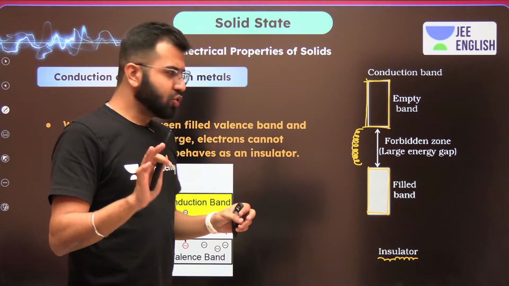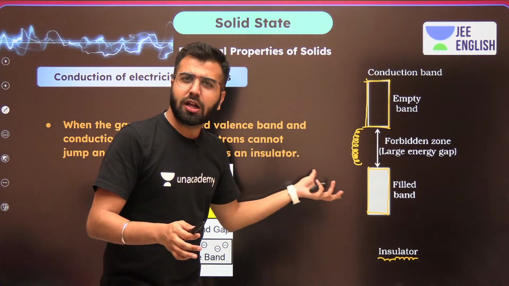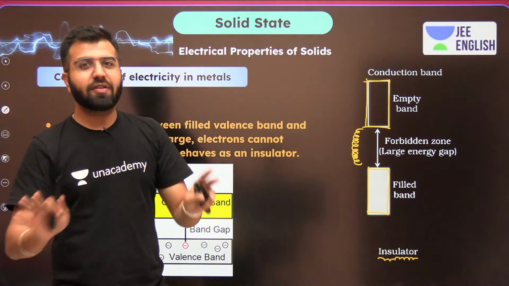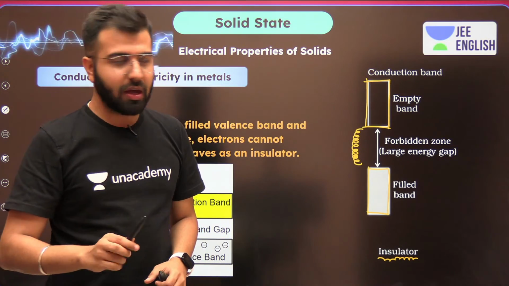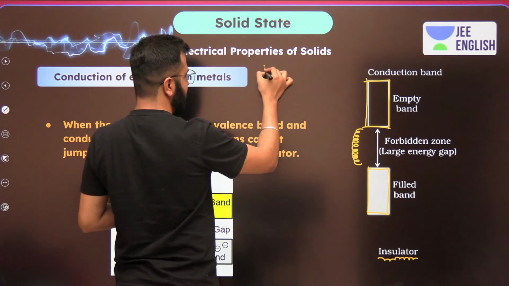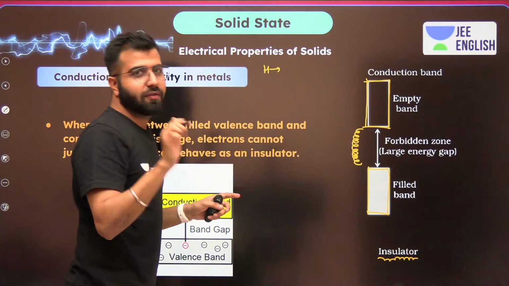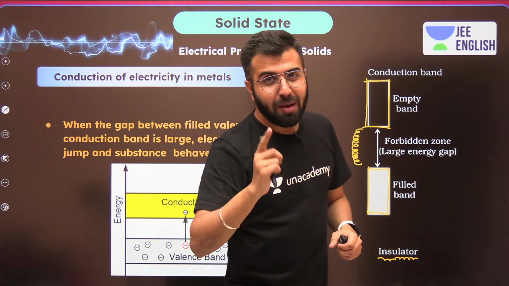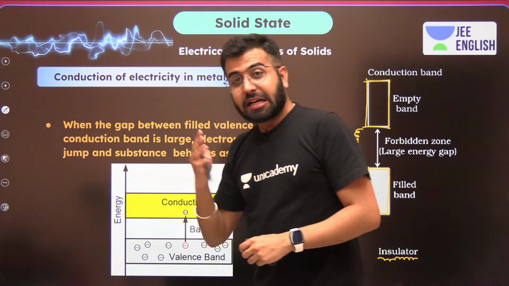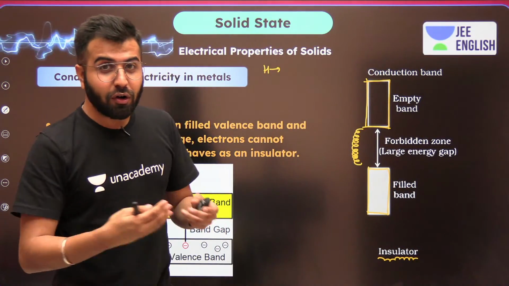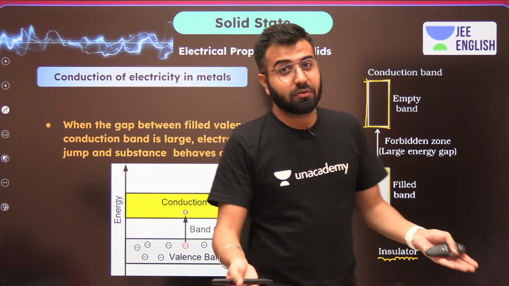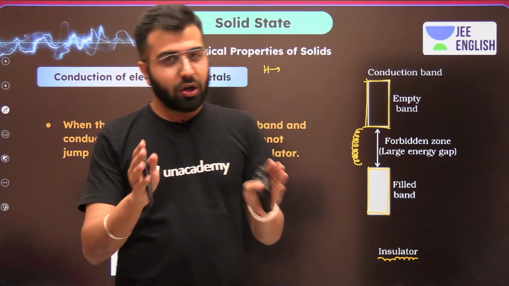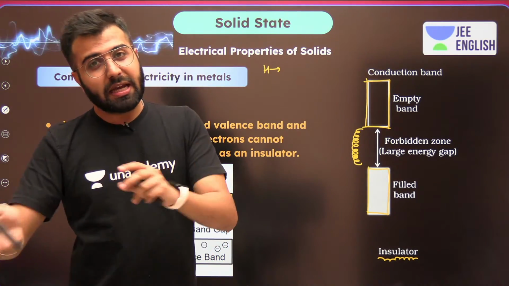By the way, you should always remember that the valence band, which is written as the filled band, always has electrons. Let's talk about hydrogen. Any atom you name has valence electrons: hydrogen 1, helium 2, lithium 1, beryllium 2, boron 3, carbon 4, nitrogen 5, oxygen 6, fluorine 7, neon 8. So valence electrons are always there. Now it totally depends on what the energy level is.